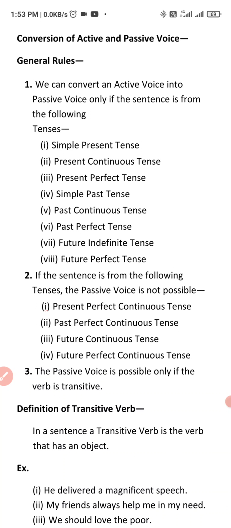tenses. First, simple present tense or present indefinite, it is also called. Second, present continuous tense. Third, present perfect tense. Fourth, simple past tense or past indefinite. Fifth, past continuous tense. Sixth, past perfect tense. Seventh, future indefinite tense or simple future, it may also be called. Last one, future perfect tense.